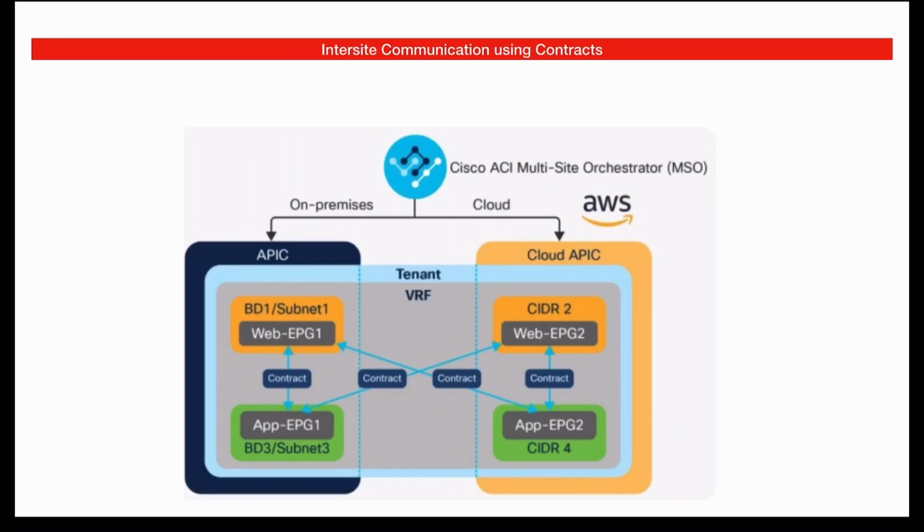Inter-site communication is very simple. If you are extending a VRF from on-prem to AWS, you can just put in a contract, like you put a contract between two EPGs on-prem. You can just have a contract between an EPG on-prem and an EPG in the cloud. All the conversion that is required in terms of implementing the security groups will happen behind the scenes and will be translated by the Cisco APIC software. So users, rather the admins, don't have to have any visibility into it.